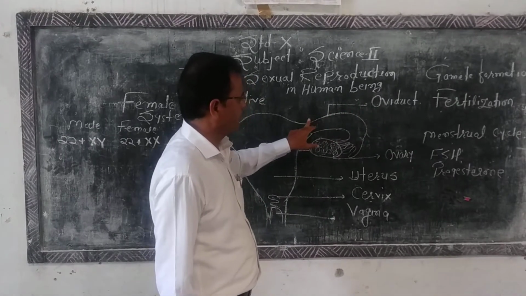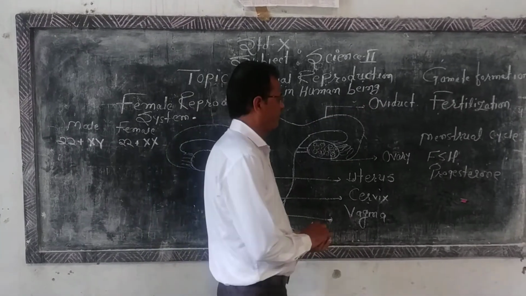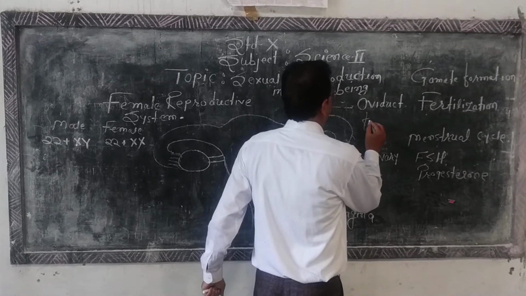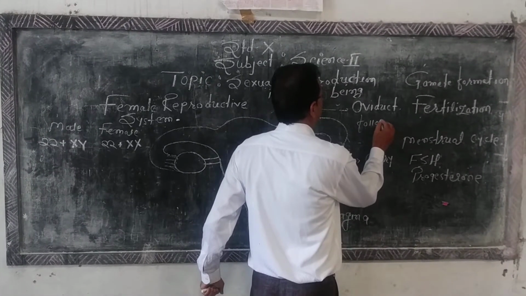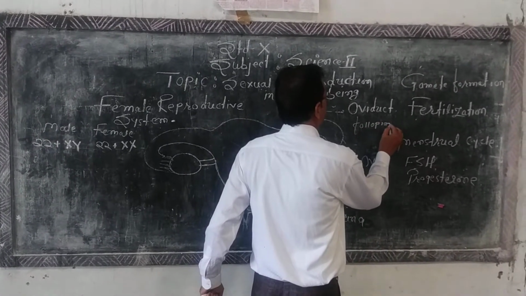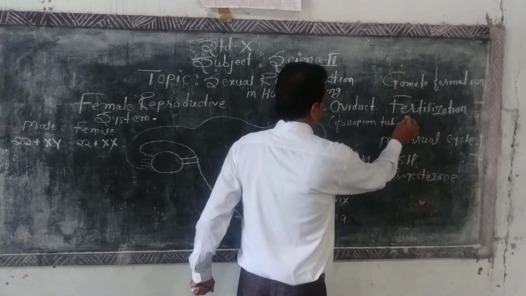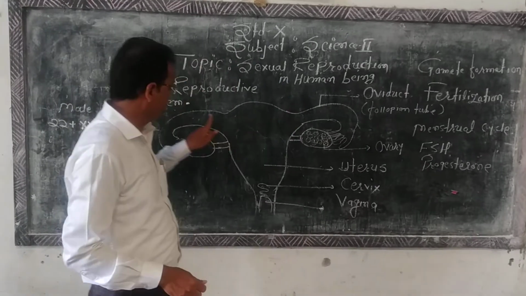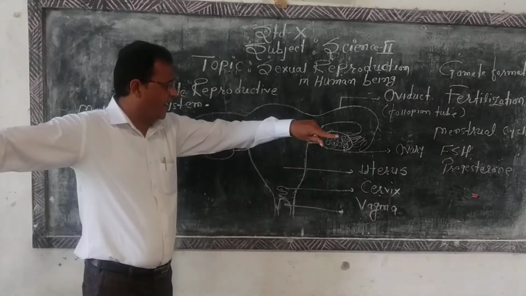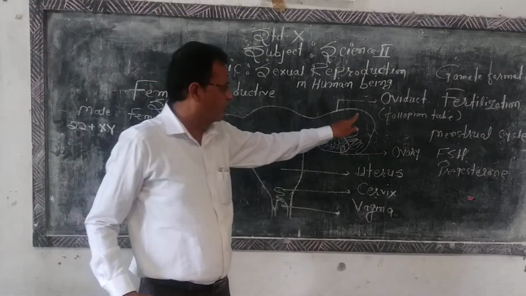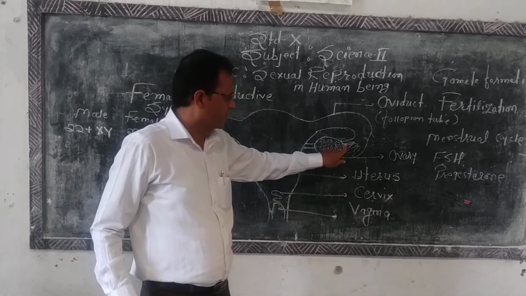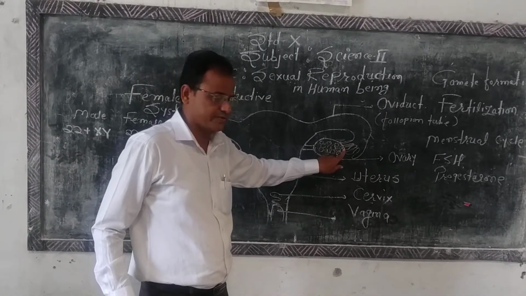This oviduct is also called the fallopian tube. These fallopian tubes are just like hands. The end of these fallopian tubes contains a funnel-like structure.